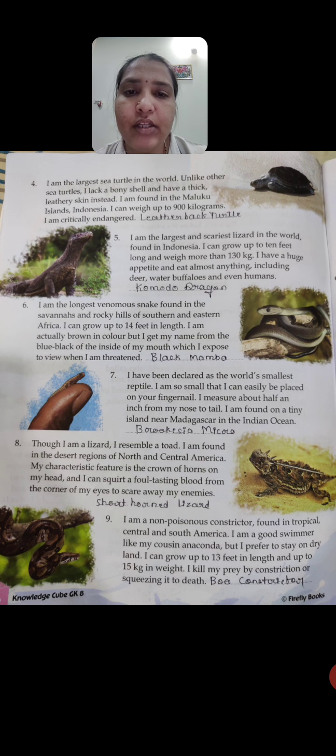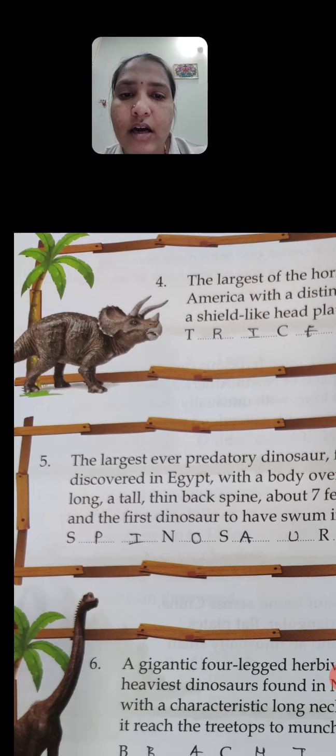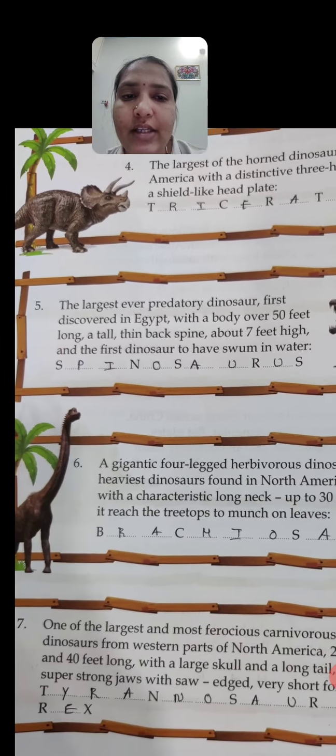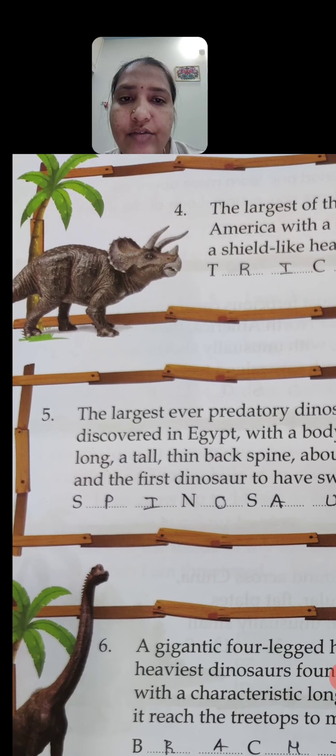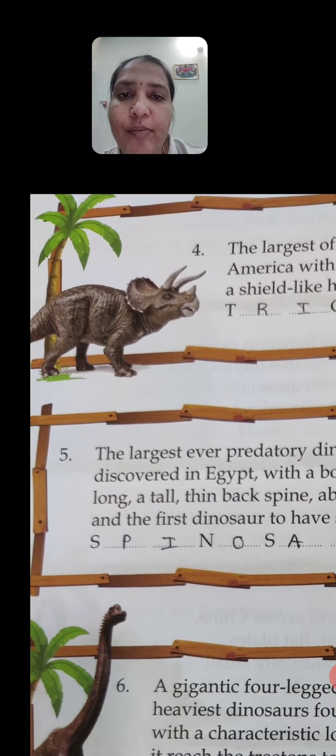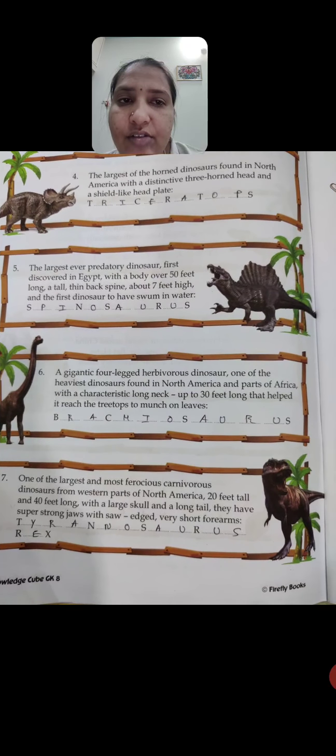Okay, next we can move to the next one, that we can call a Triceratops. This is the largest horned dinosaur. We can find this in North America, and it has a 3-horned head. See here how it looks. It has a 3-horn head and a shield-like head plate. See how it looks like a plate on the top of its head. Okay, this is all about this type of dinosaur.